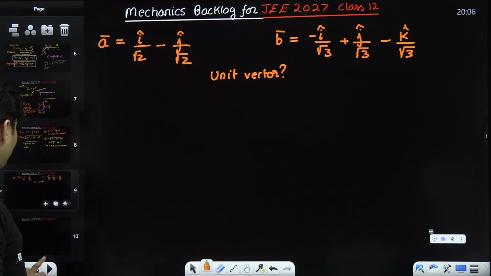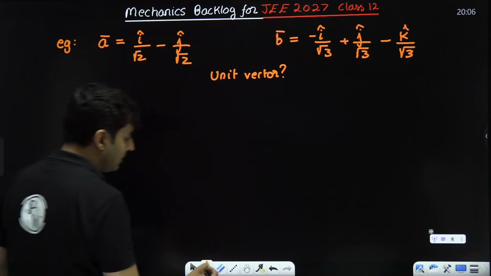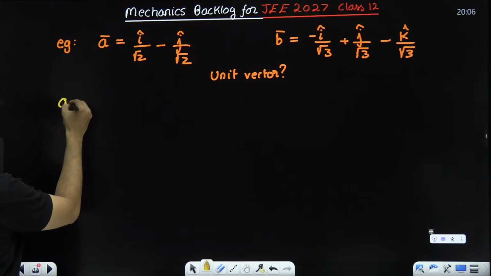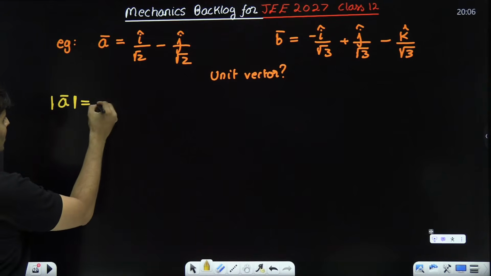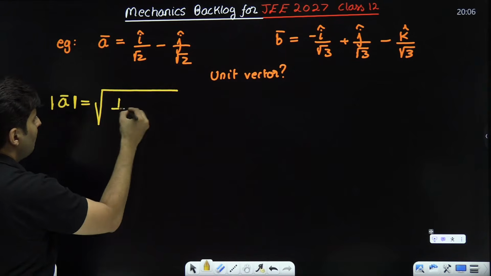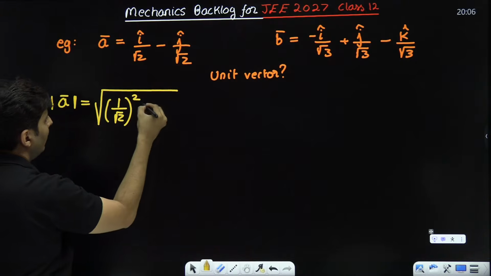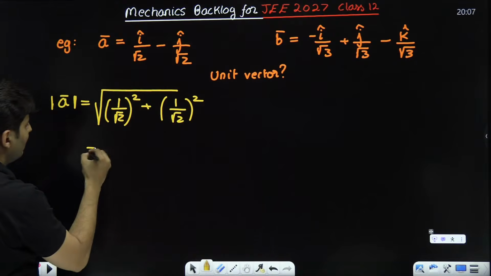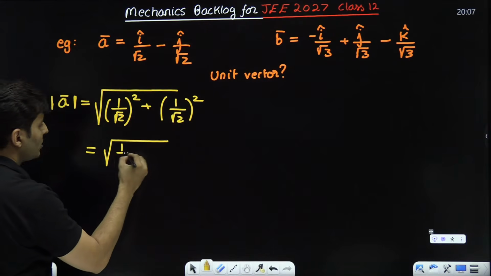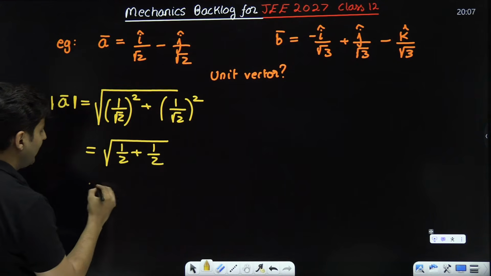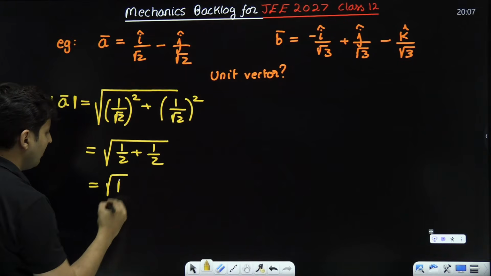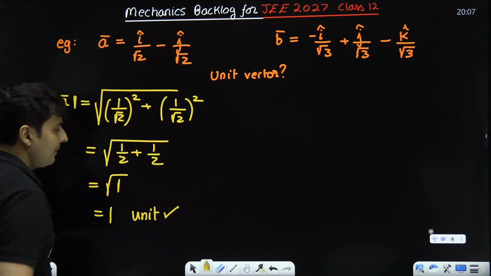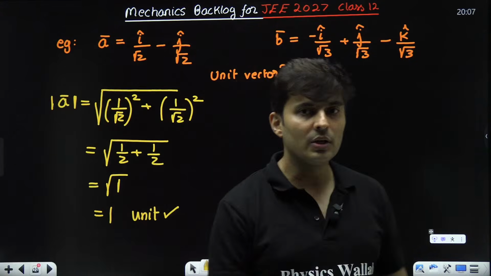Okay, so let's try and figure this out, whether they are real unit vectors or not. Meaning their magnitude should be 1. Let's start with the first one, mod of A bar. So I will get (1 by root 2) whole squared. No point taking the minus sign, anyway it will get squared, so it will become positive. So 1 by root 2 squared is 1 by 2. This is also 1 by 2. Half plus half is the number 1. Root of 1 is 1. So it is a unit vector. It is definitely a unit vector.